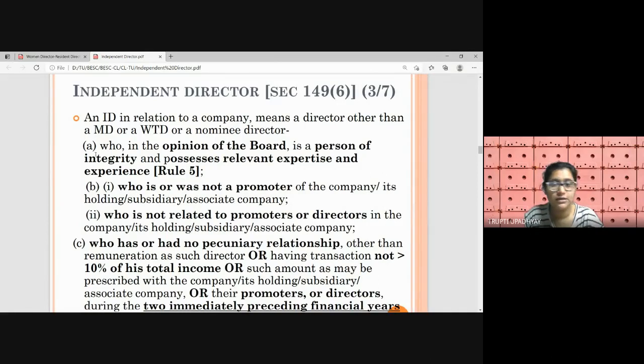So a managing director or whole-time director, they are executive directors. So obviously they cannot become an ID. And a nominee director, being a non-executive director, is appointed for a certain different purpose. So obviously he cannot be appointed as an independent director. So for a person to become an independent director, he has to comply with the 6 conditions.